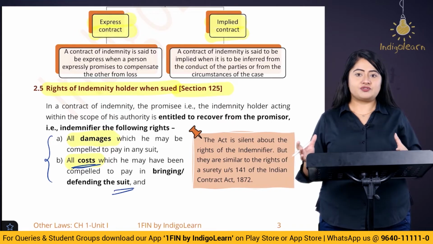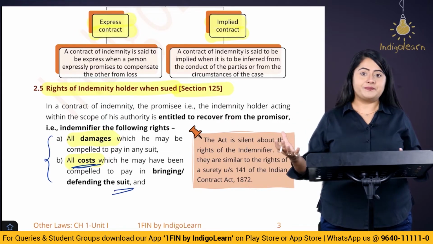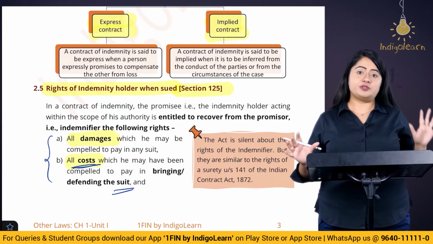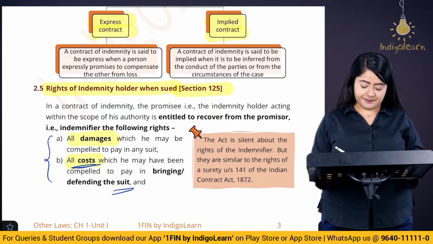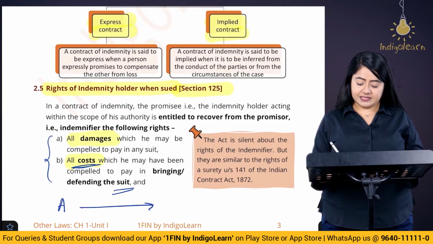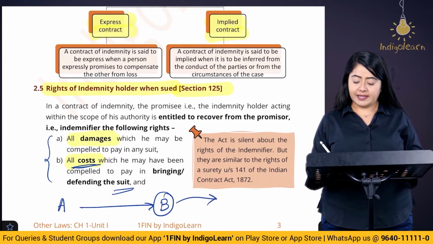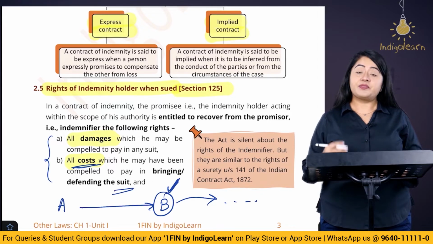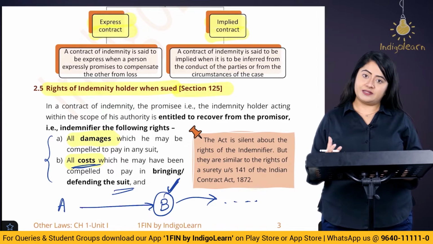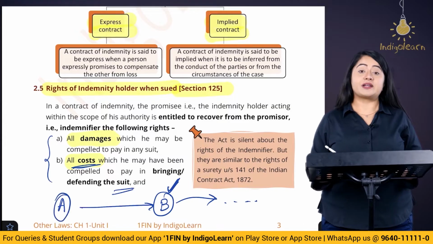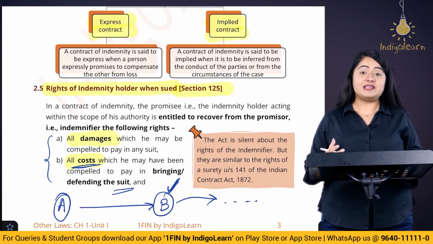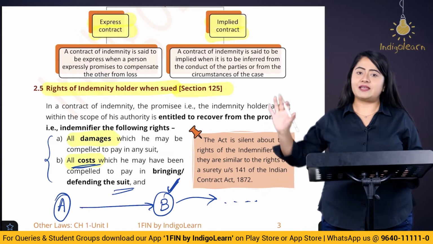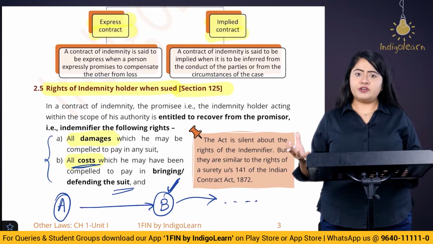If there are no such instructions, or if this person goes beyond those instructions and incurs certain expenses, then the indemnifier is not going to be liable. For example, let's say A tells B, listen, you go ahead, you file a suit against whatever XYZ people are there, whatever expenses you are going to incur, I am going to repay you all of those expenses. This is an indemnity contract. A is the indemnifier here and B is the indemnity holder here. A is telling B to go ahead, file a case against these XYZ people, whatever expenses you incur, I'll pay them.